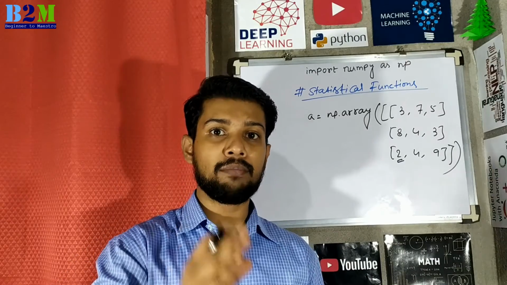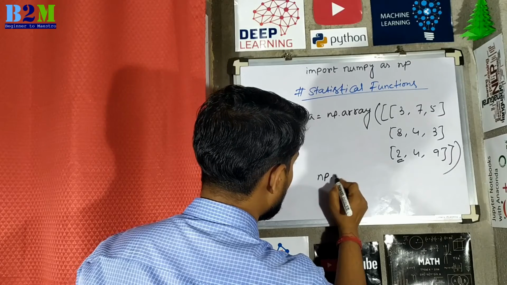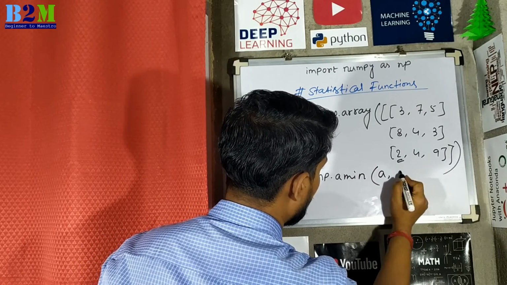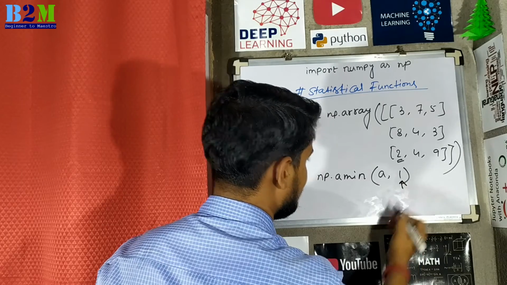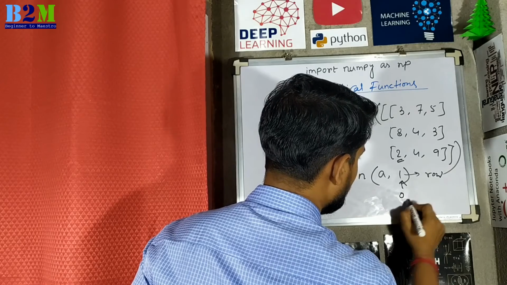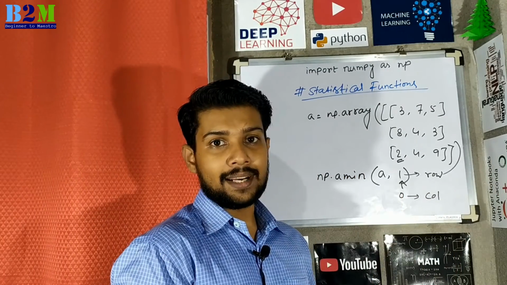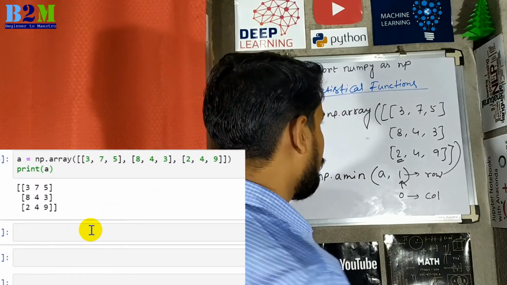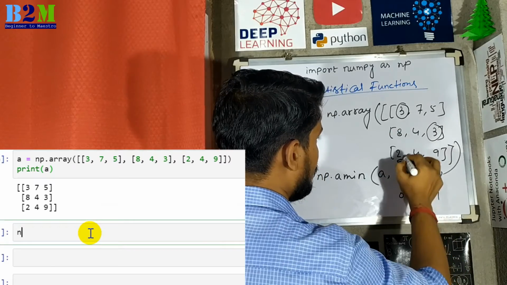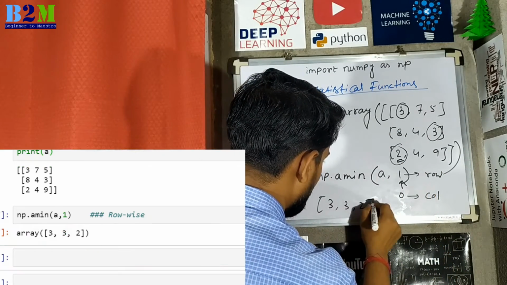If you want to find the minimum value from each row of this array, then the syntax will be np.amin of a comma 1. 1 is an axis, so that indicates row, and if you pass 0, that will indicate column. Using this syntax, you can find the minimum value from each row. From the first row, the minimum value is 3, second row, the minimum value is 3, third row, the minimum value is 2. Then the output will become 3, 3, 2.